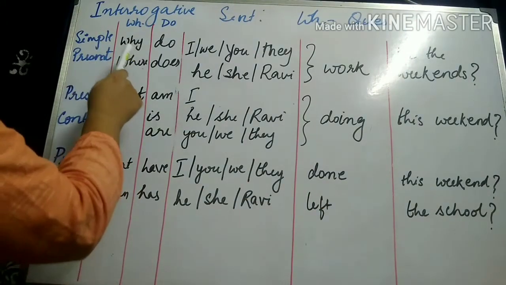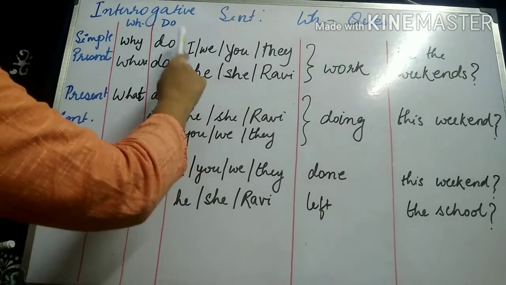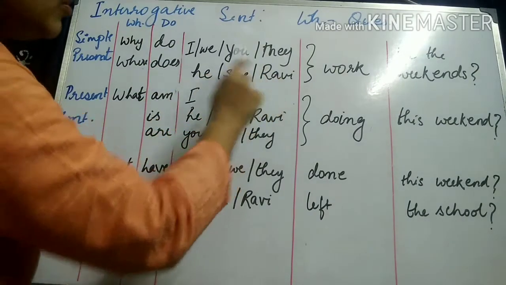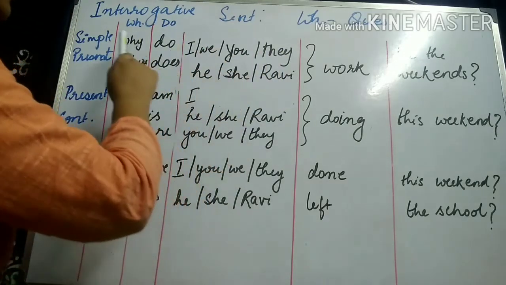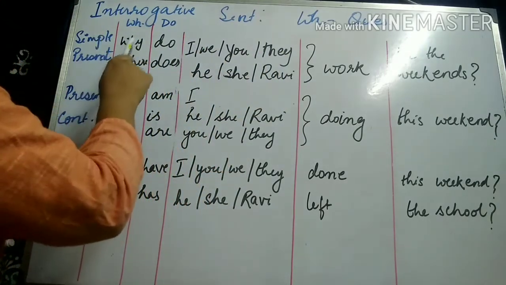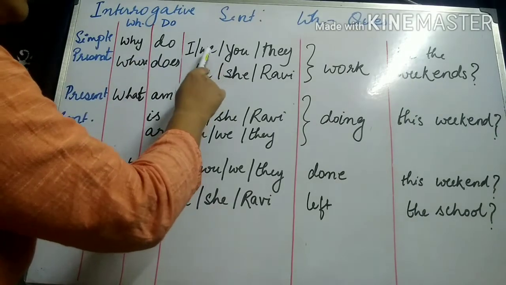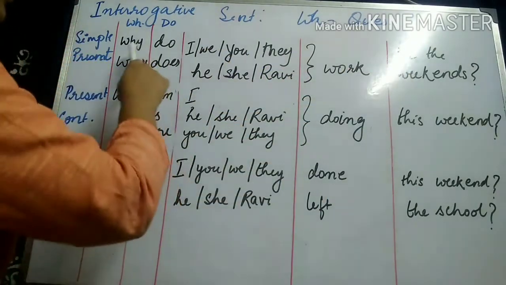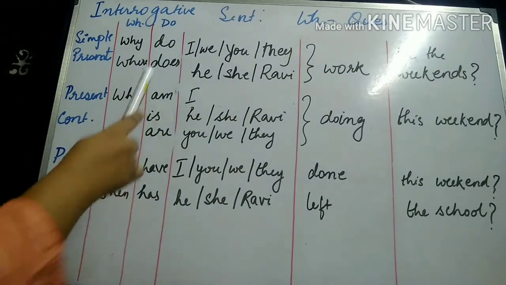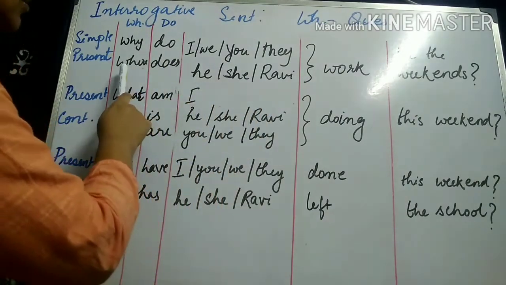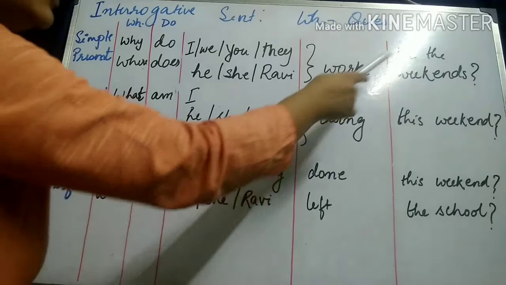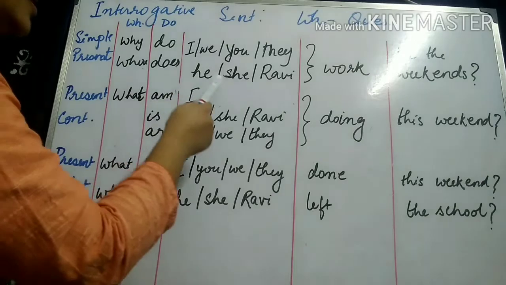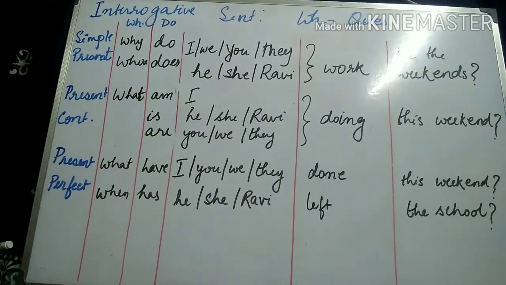So in simple present tense, apart from I, as I keep saying, I is an exception, the remaining are all plurals. So for plural subjects, what do we write for simple present tense? Why do we work in the weekends, or why do they work in the weekends, or why do I work in the weekends? The same sentence, if the subject is singular, becomes where does he work in the weekends. I've taken a different WH word over here. Where does he or where does she work in the weekends?